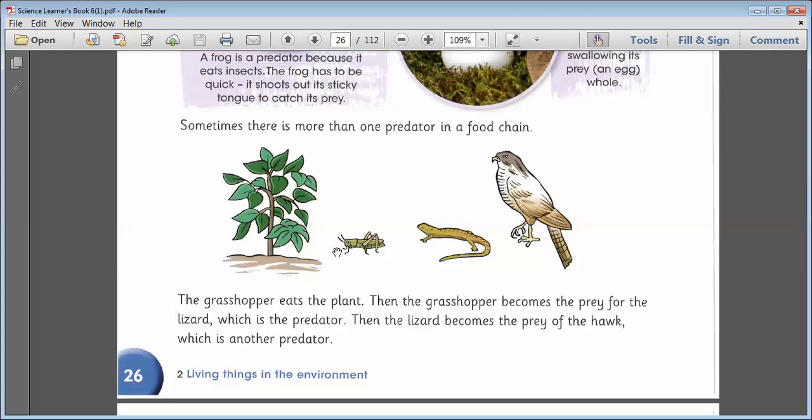Like boys, you know that plants are producers, right? If an animal eats the plant, the animal is a consumer, okay? But here in this lesson, we are discussing predator and prey. Here you can see. Let me use the pen.